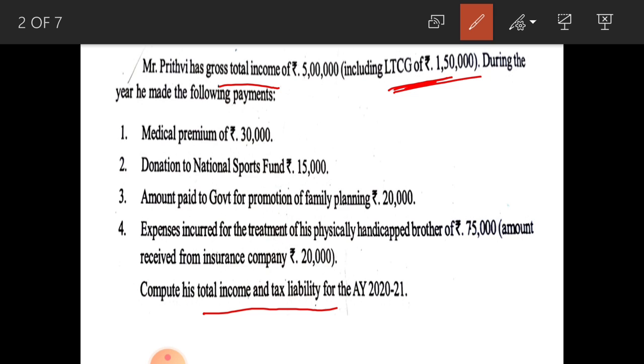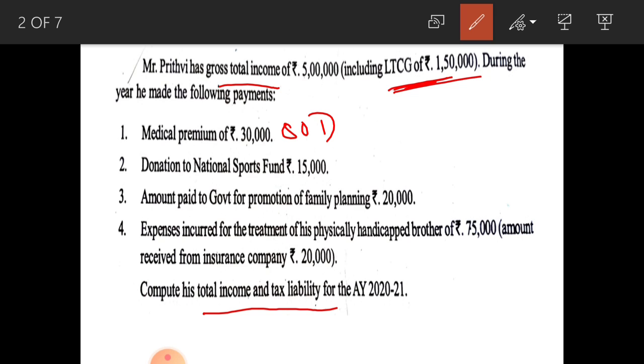Next, see, during the year he made the following payments. First one, medical premium of 30,000. It is coming under section 80D, medical insurance premium paid. In this section, only up to rupees 25,000 is allowed for deduction.